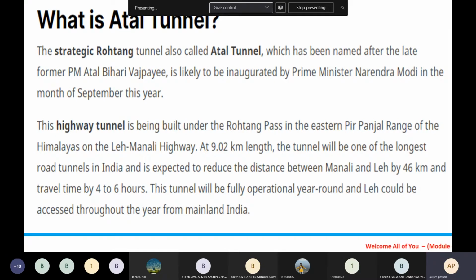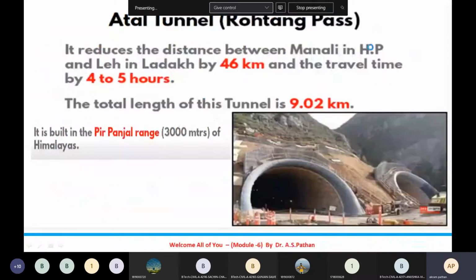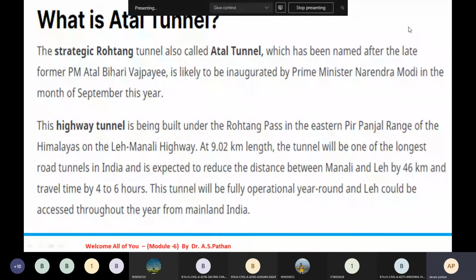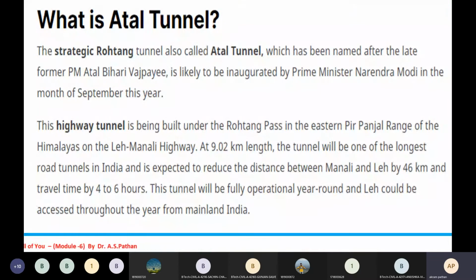Now, as far as the strategic planning is concerned, this highway tunnel is being built under the Rohtang Pass in the eastern Pir Panjal range of the Himalayas on the Leh Manali highway, and it is about 9.02 kilometers long.